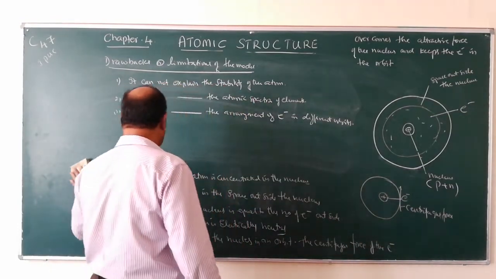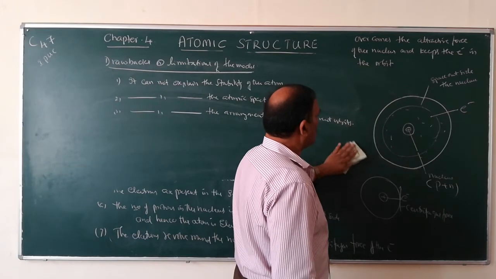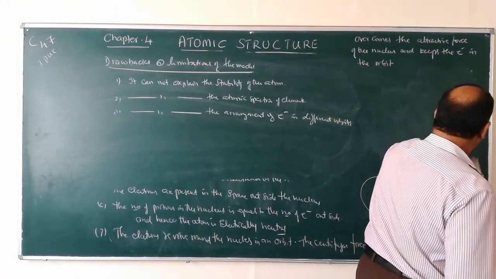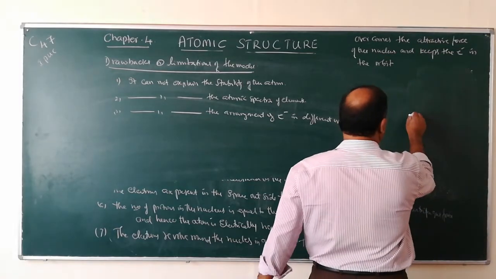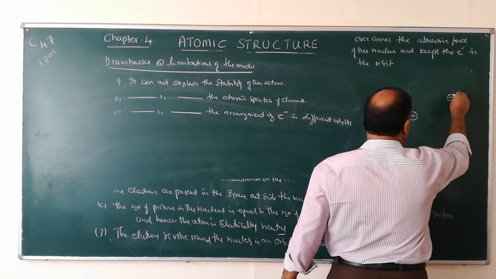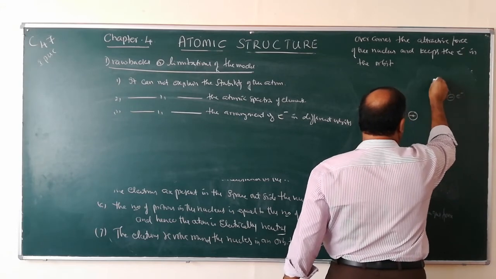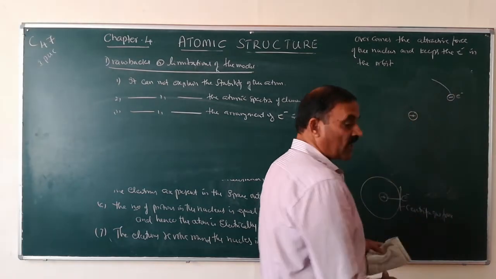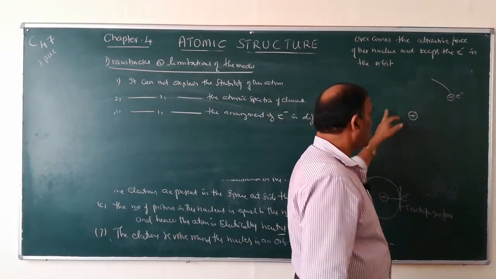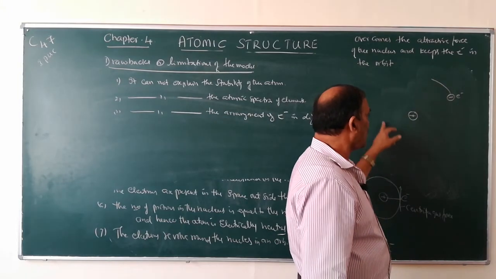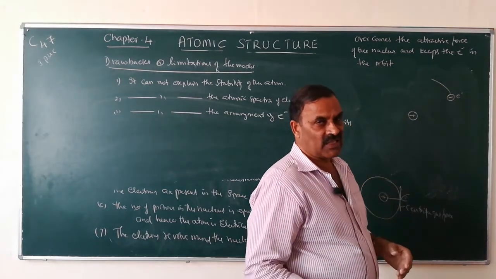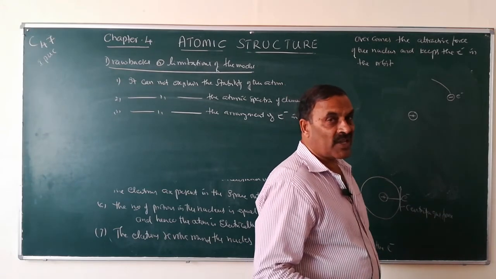And finally, the fourth drawback. According to Rutherford, suppose this is the nucleus, it is positively charged, and the electron revolves around the nucleus. According to classical mechanics, an electron moving in an orbit will continuously lose energy and follow a spiral path.